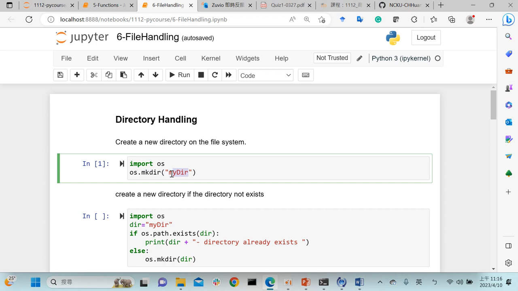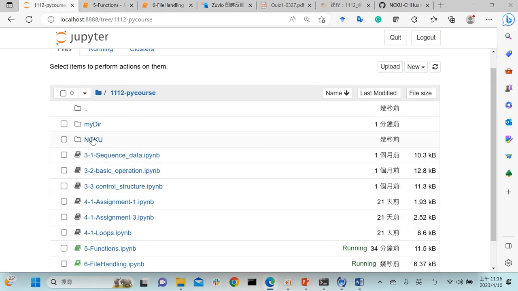That is your directory name. So you can create another directory, like ncku. I run it again, and back here I can see ncku is here. This is a new folder, right?